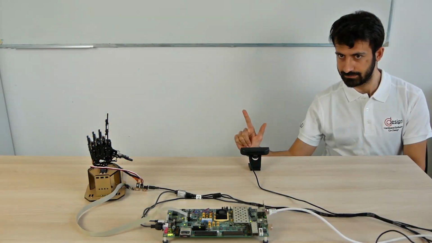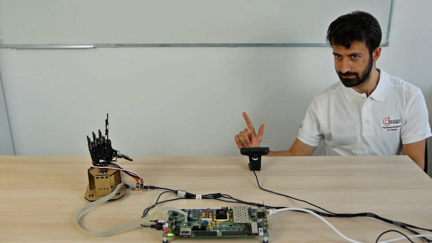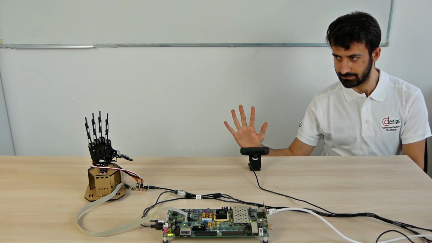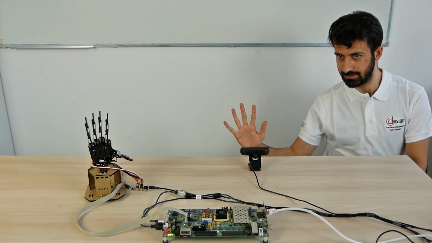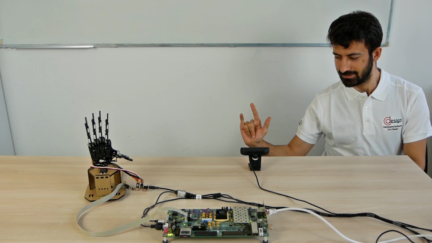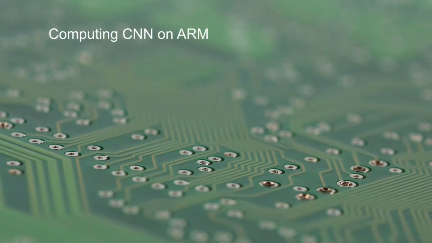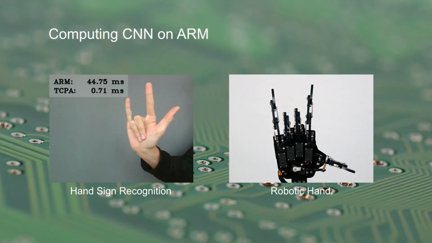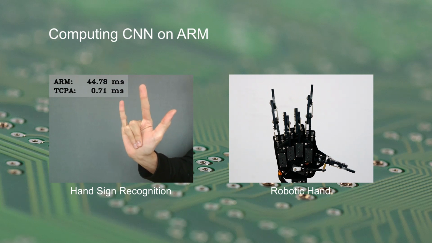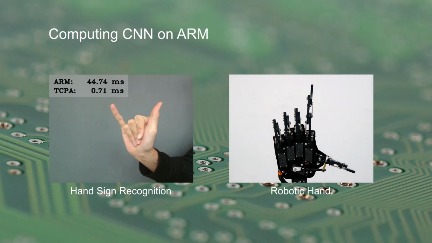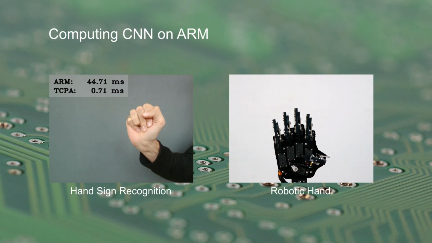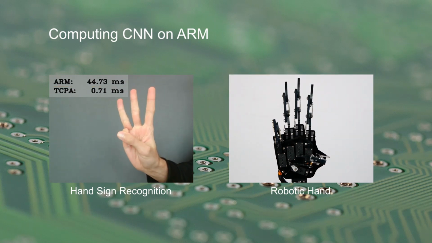In the following, our goal is to evaluate the recognition quality as well as the performance of the neural network for hand pose recognition that has been trained using 10,000 pre-recorded test images. As for the performance, we compare a 4x4 PE TCPA implementation with one on the ARM CPU system. As can be seen, the ARM implementation requires approximately 45 milliseconds to process one image, corresponding to a frame rate of 22 frames per second.